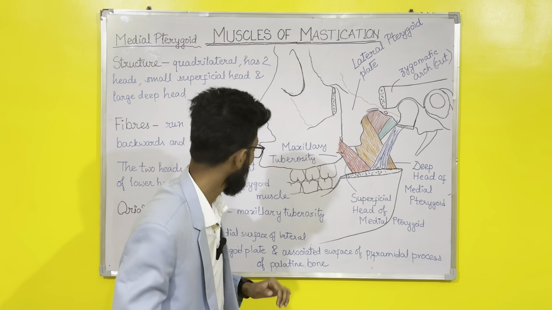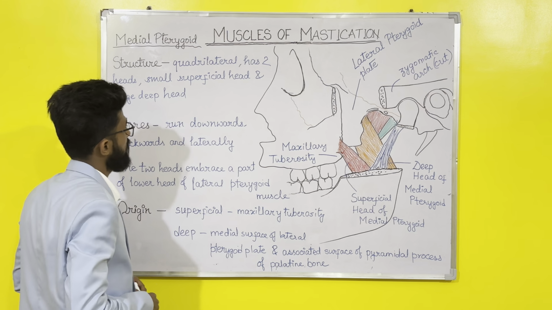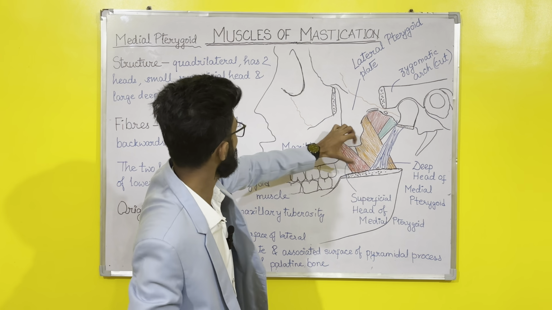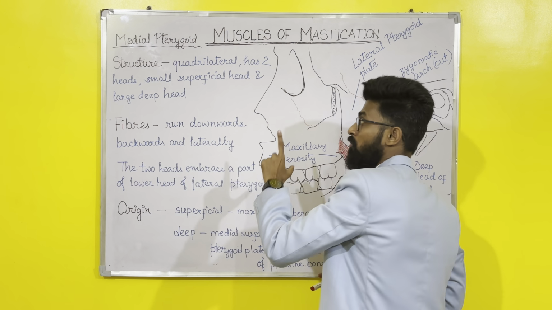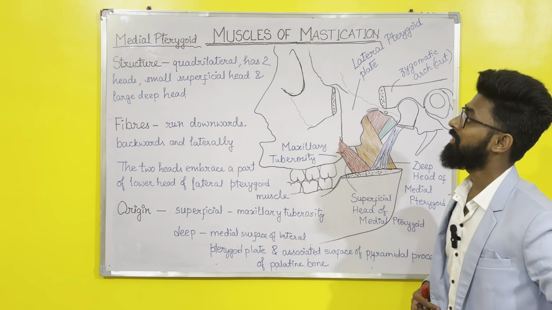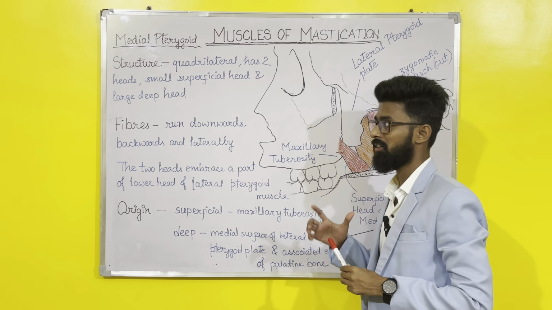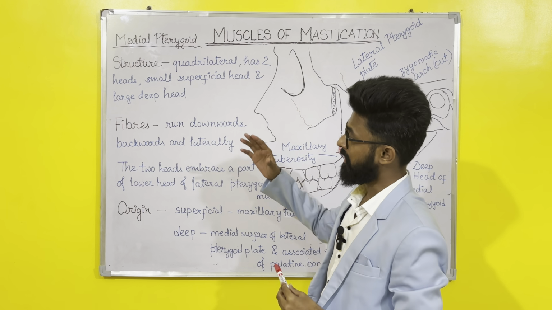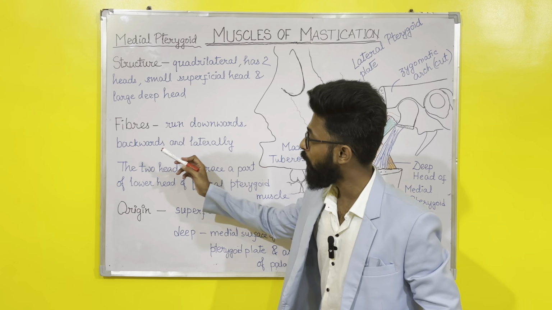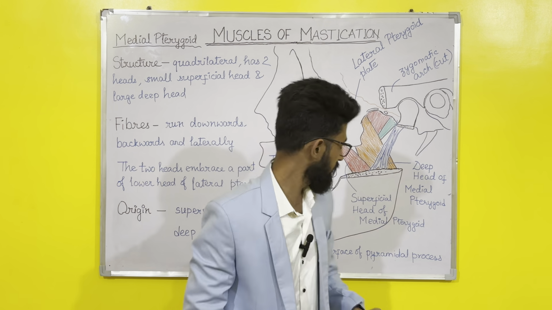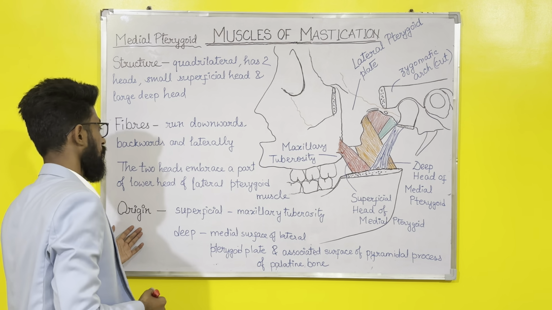Now we will describe. First coming to the structure. As you can see, it is quadrilateral in shape. It has two heads, a smaller superficial head and a large deep head. This is the first point. Second, coming to the fibers. Fibers are running downwards, backwards and laterally. Now coming to origin.